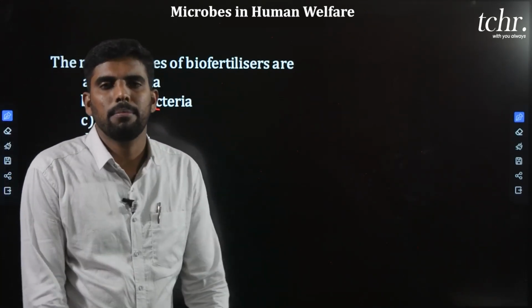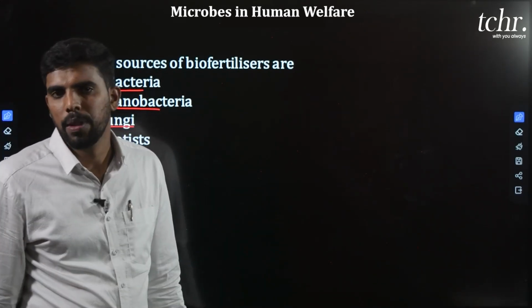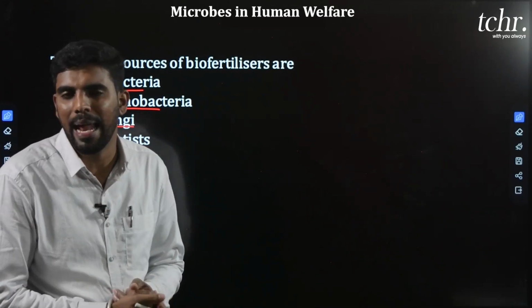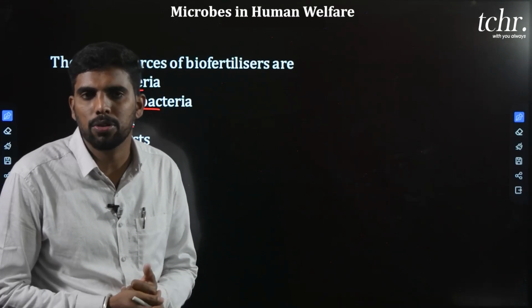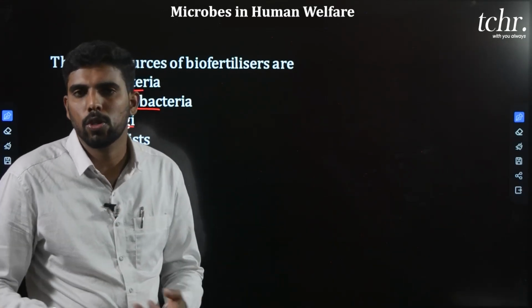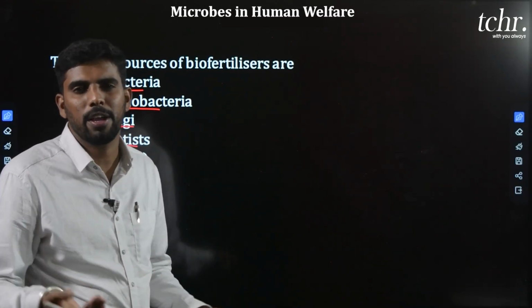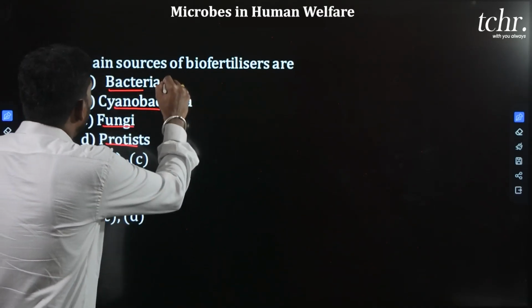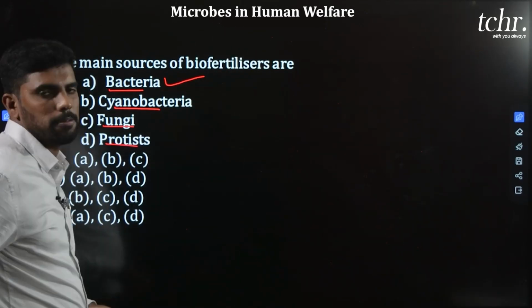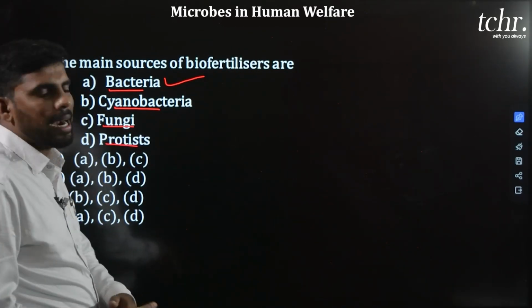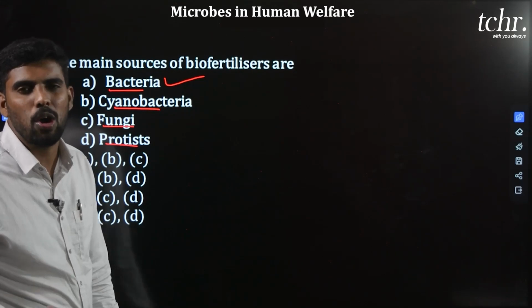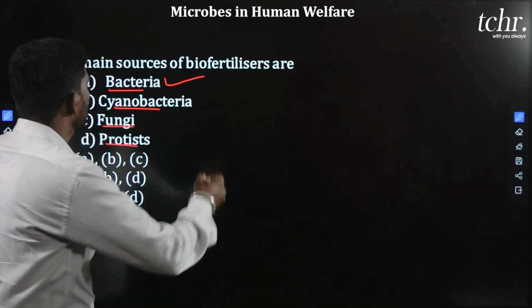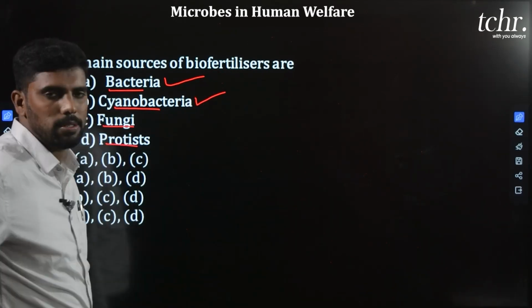In bacteria, some examples like rhizobium is one of the symbiotic bacteria associated with leguminous plants and fixes the atmospheric nitrogen. Acetobacter, azospirillum, they are also free living bacteria that fix the atmospheric nitrogen. Hence bacteria act as biofertilizers. Cyanobacteria, like Nostoc and Anabaena, will also fix the atmospheric nitrogen, and they are also biofertilizers.